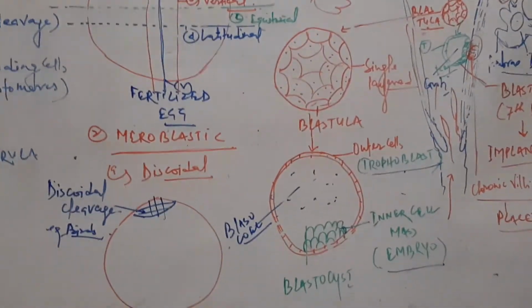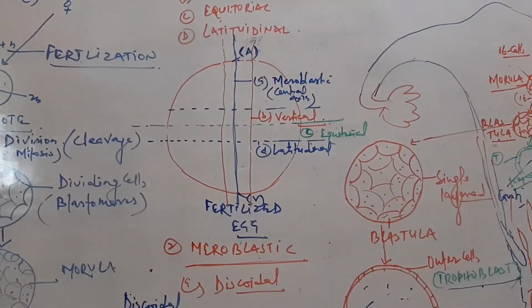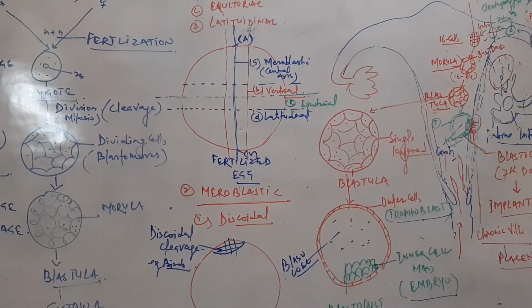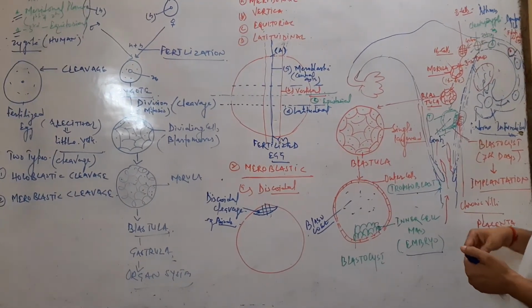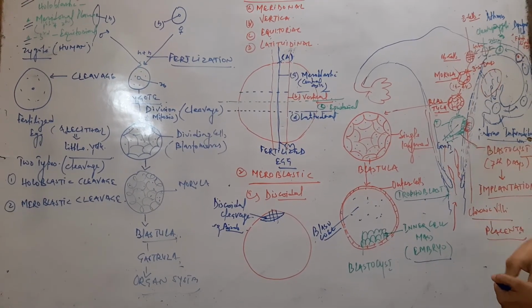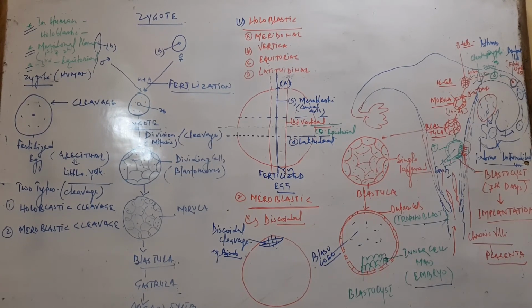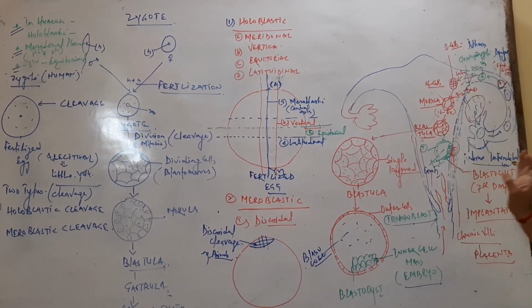So this is the placenta, for the supply of nutrition, gases and other things, and it controls the whole physiology of the fetus. So this is the early development process. The early embryonic development takes place inside the female reproductive system, mainly in the fallopian tube as well as the uterus. So this is all about the early development of the fertilized egg. Okay, thank you.